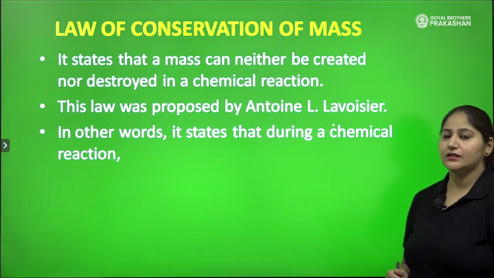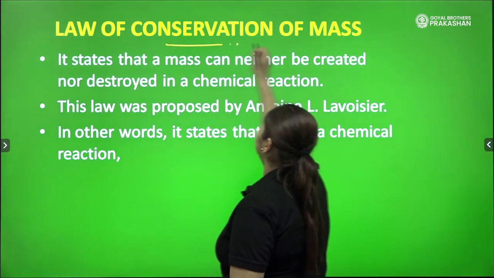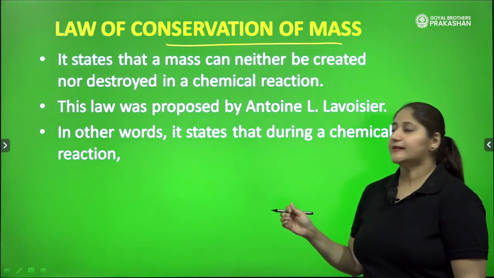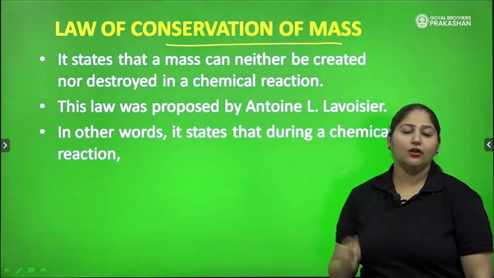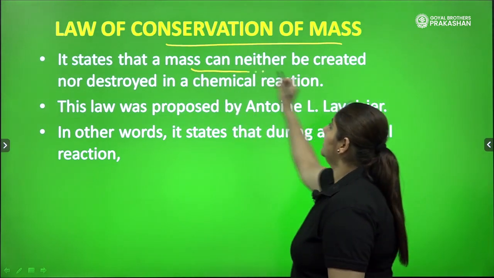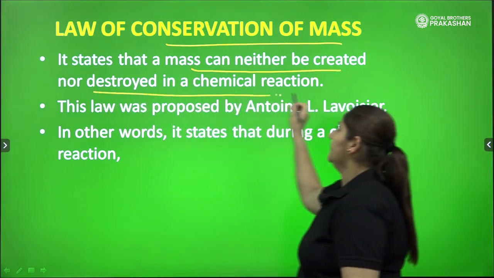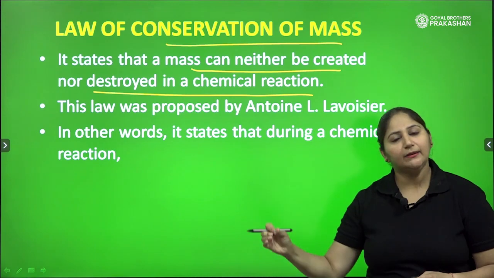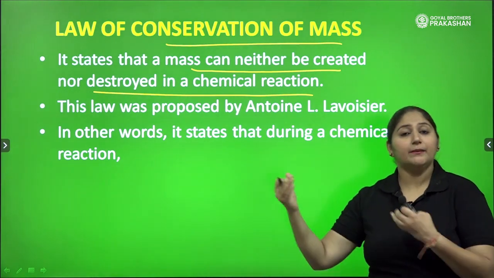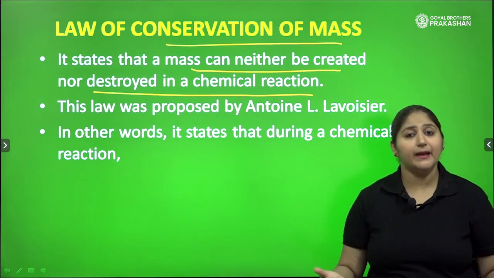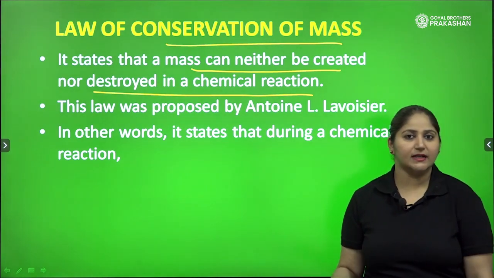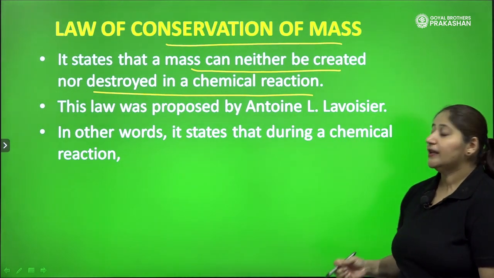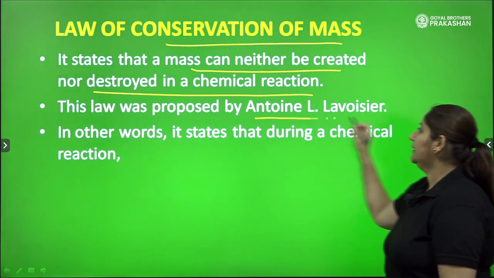And here we have the first law, which is named the law of conservation of mass. It means mass will remain conserved. How? Let's study the statement of the law. The law says that mass can neither be created nor be destroyed in a chemical reaction. It means whenever a chemical reaction is taking place, there will be no atom which will be created or destroyed. The number of atoms will remain constant and thereby the mass of the atoms will remain constant. So mass can neither be created nor be destroyed in a chemical reaction. This law was proposed by Antoine Lavoisier.